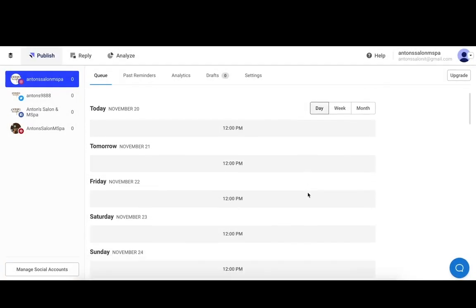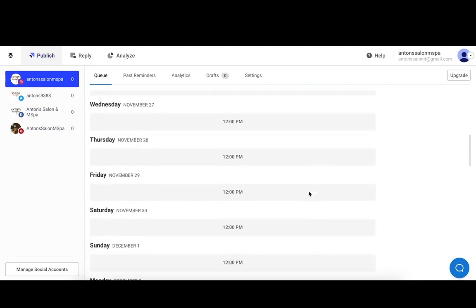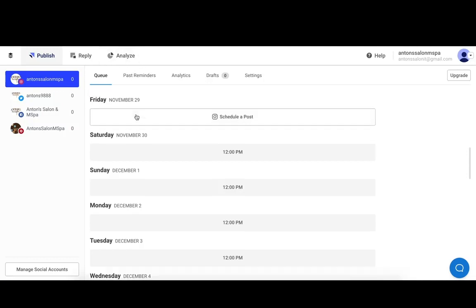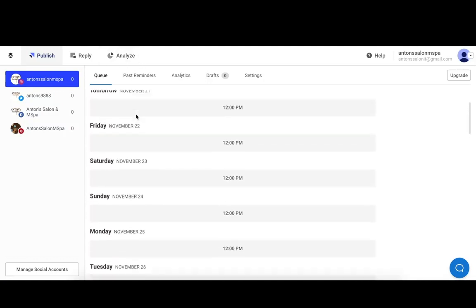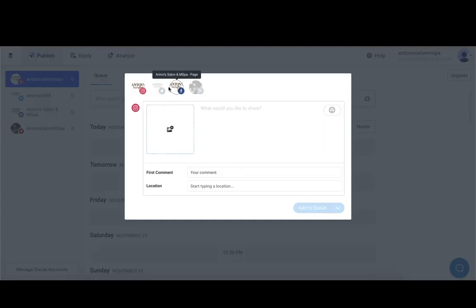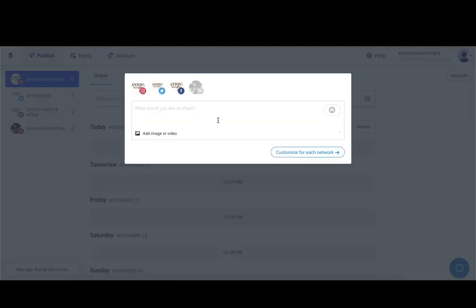So we're going to be comparing the difference between Buffer today and Facebook specifically, because Facebook has some of the same drafting and scheduling features as Buffer. So it's the best tool for comparison. So here in Buffer, you can see that you should really be scheduling large volumes of posts. Now, there's nothing scheduled in here right now, but it's also good for sharing across multiple platforms at once.